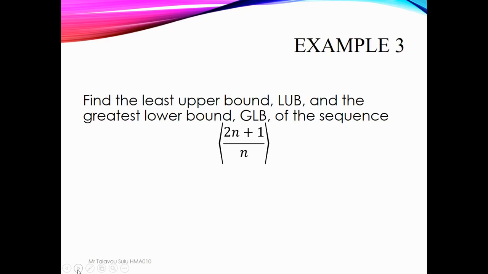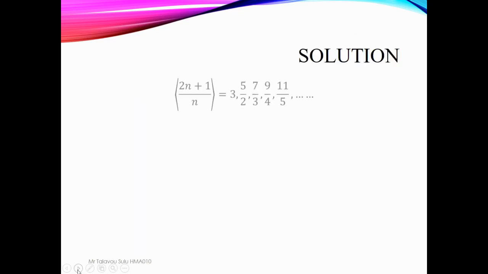We always notice the first time we substitute a value of n, this is always the highest value, so it's 3. If we continue substituting values of n, it is going to decrease, and that decrease stops at 2.